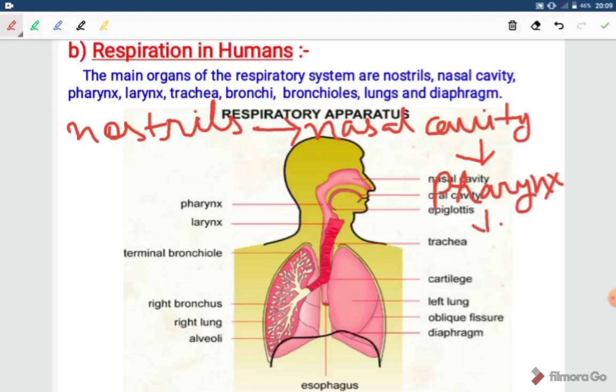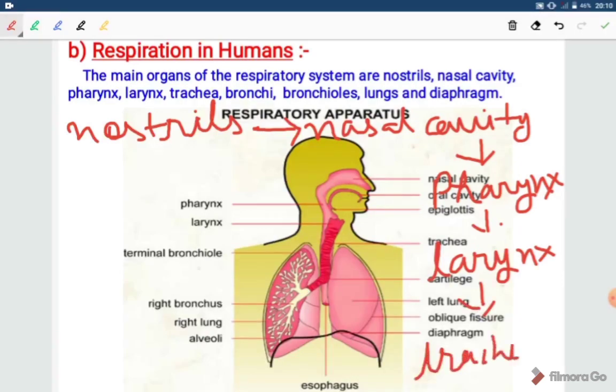After that, the larynx. Then trachea. After that, bronchi. Then bronchioles.